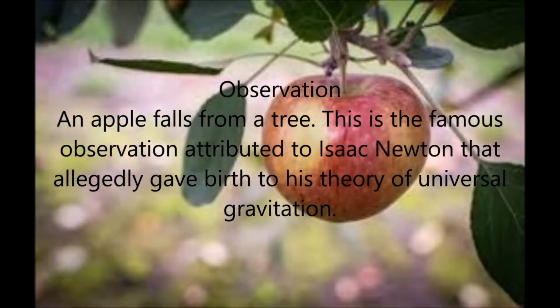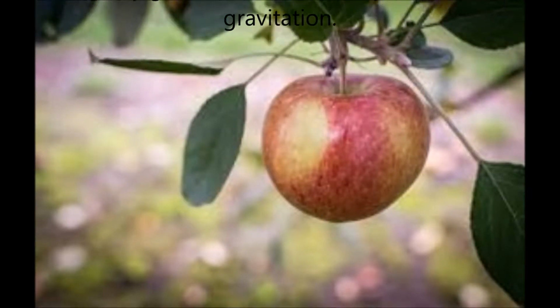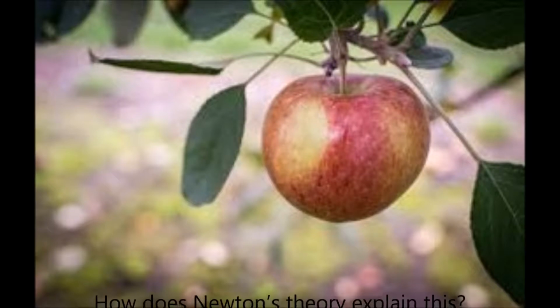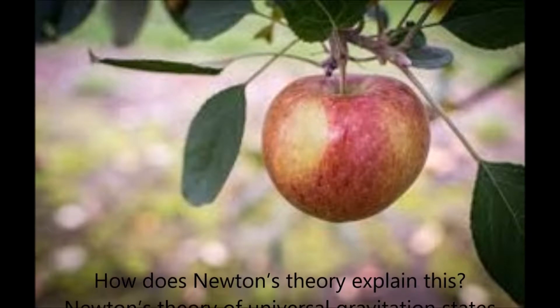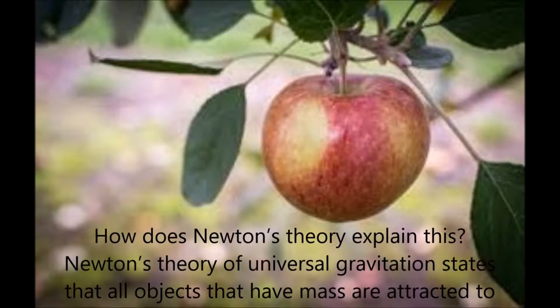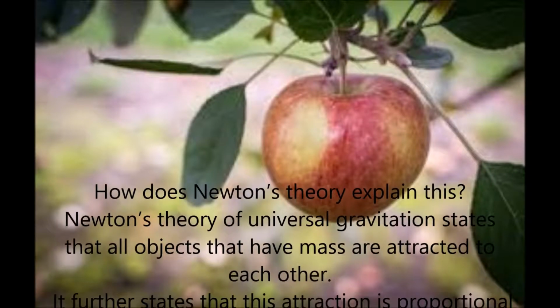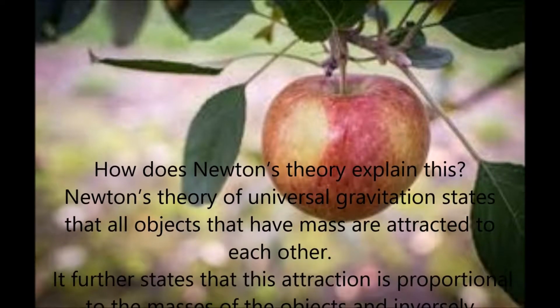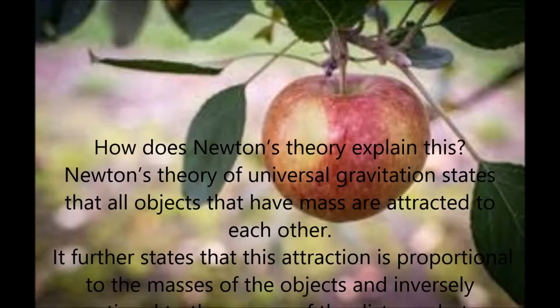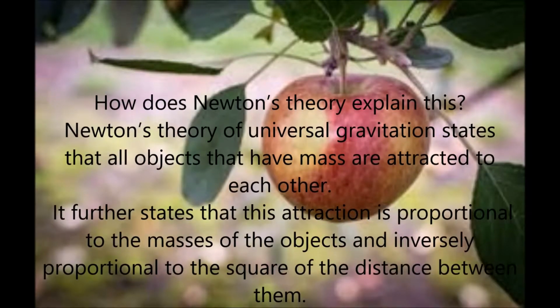This is the famous observation attributed to Isaac Newton that allegedly gave birth to his universal theory of gravitation. How does Newton's theory explain this? Well, Newton's theory of universal gravitation states that all objects that have mass are attracted to each other. He further states that this attraction is proportional to the masses of the objects and inversely proportional to the square of the distance between them.